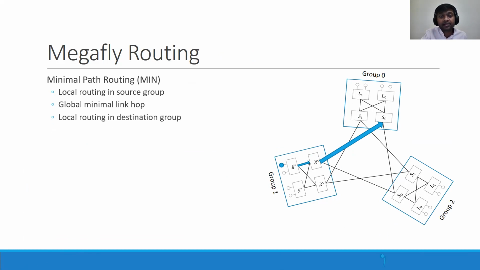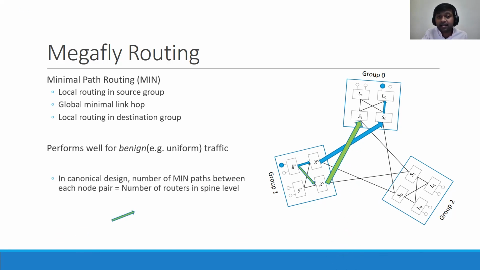After that, the packet is routed minimally within the destination group. This approach performs well for benign or uniform traffic. In the canonical design, the number of min paths between each node pair is equal to the number of routers in the spine level. So in this figure, there are exactly 2 minimal paths available for each source and destination pair.